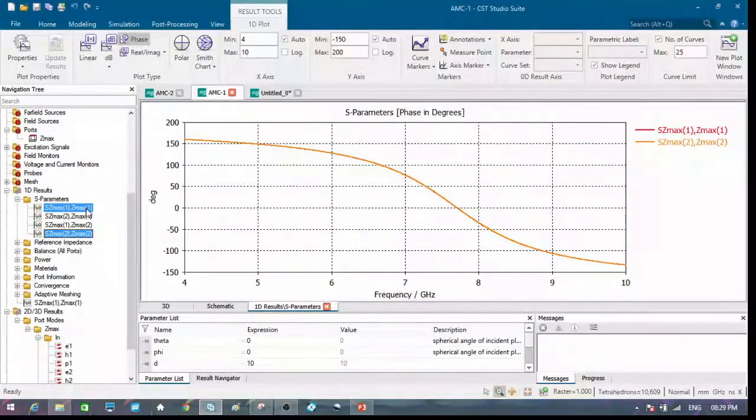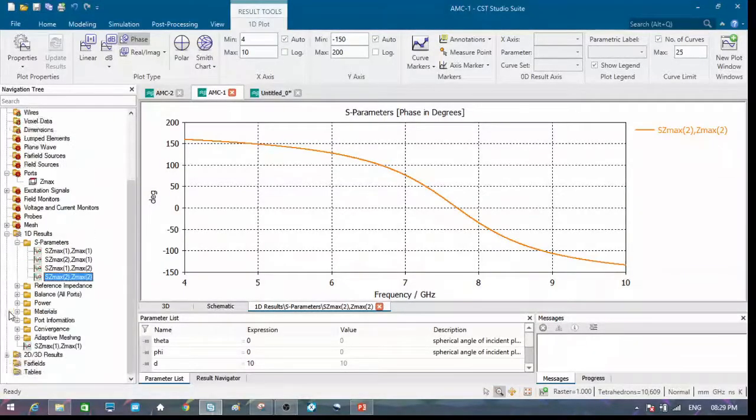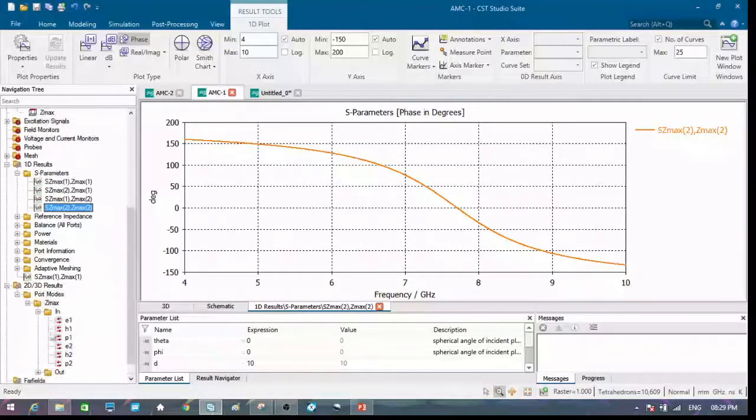And now we have to analyze whether this one or this one represents TE or TM polarization. That can be analyzed from 2D, 3D results, port mode. So just click on 2D, 3D results, port mode. Zmax is the port, and here we can see E1, H1, P1 corresponding to mode 1 and E2, H2, P2 corresponding to mode 2.